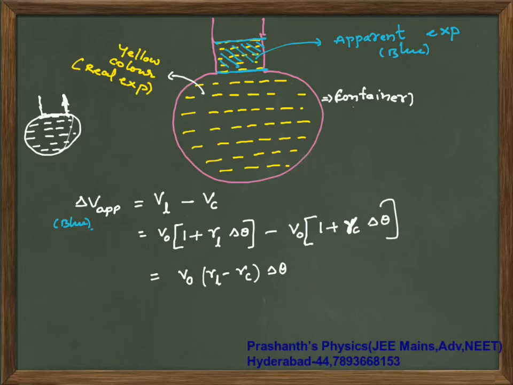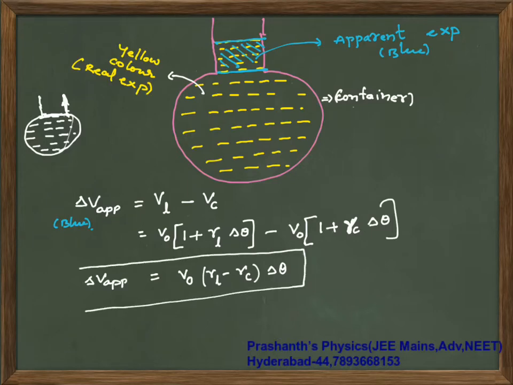Whatever you are seeing in the blue color, that is your apparent expansion. This apparent expansion value you are getting as V naught times gamma of liquid minus gamma of container. Now this gamma of container can be replaced with 3 times alpha of container, because I have been telling you from the start, if nothing is mentioned, consider isotropic solid.